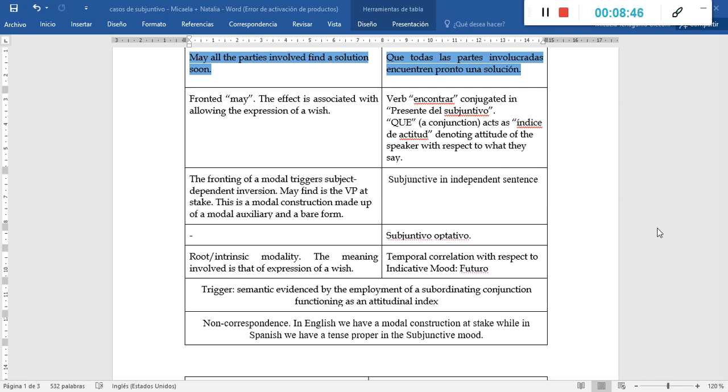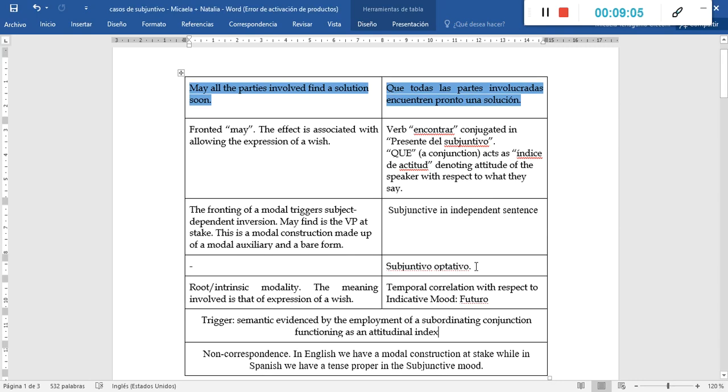Sorry, there was a mistake as regards the identification of the trigger. In this case, we can say that the trigger is a semantic one. You will see in Natalia's videos that we can identify the trigger for the usage of the subjunctive mood. In this case, we can only speak of the trigger in Spanish, taking into account we have not identified any instance of subjunctive mood in English.